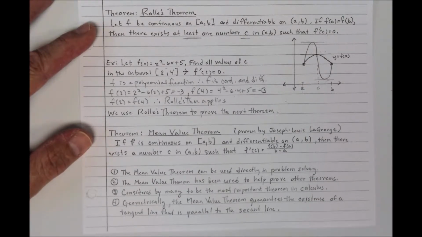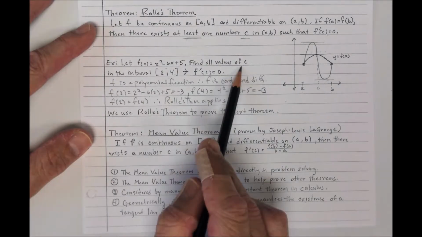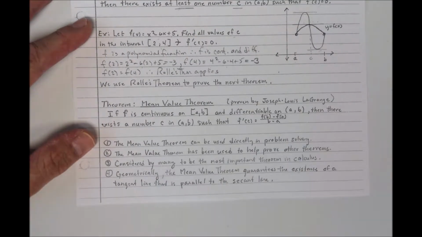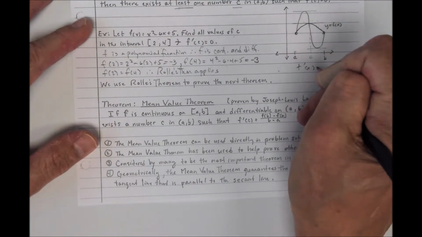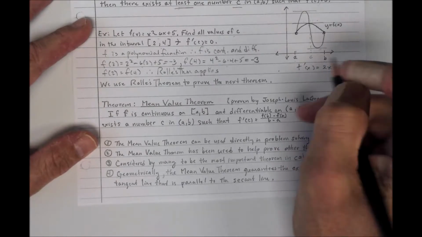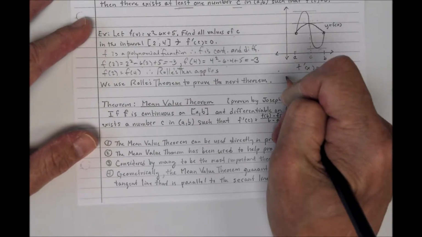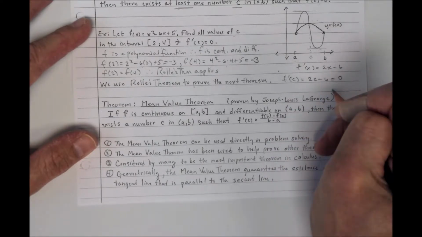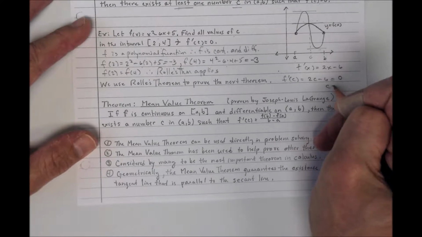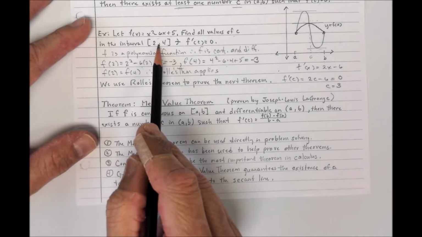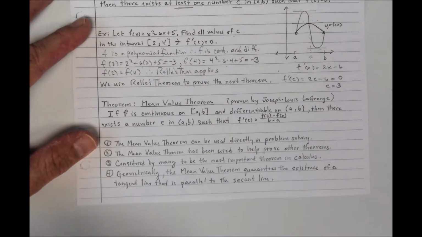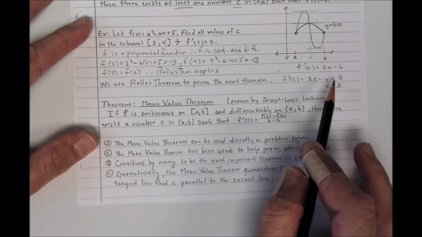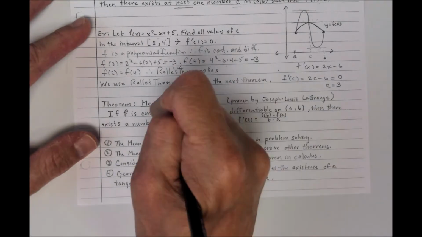Now, it wants us to find all values of c. I'm going to take the derivative. f prime of x is equal to 2x minus 6. That means f prime of c would be 2c minus 6. I'm going to set that equal to 0. I'm going to solve for c, and I'm going to get c equals 3. Now notice 3 is in the interior. It turns out it's the midpoint, but that's a coincidence. C is in the interior. Rolle's theorem applies. Therefore, the value of c is c equals 3.